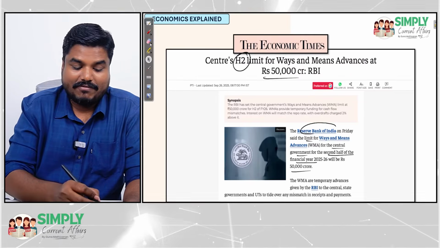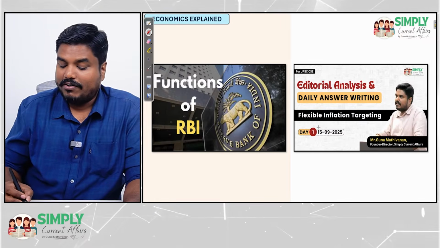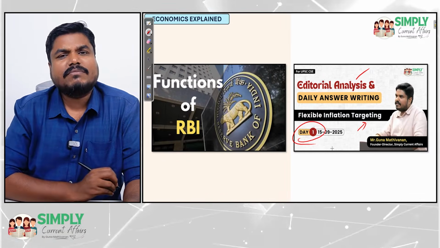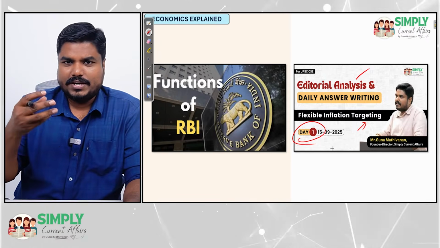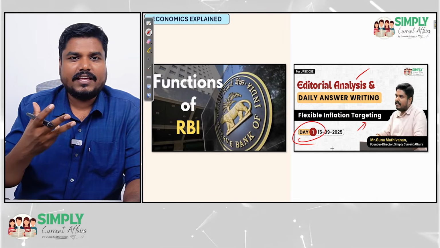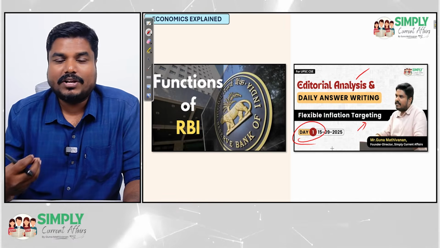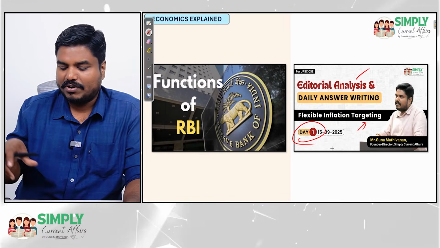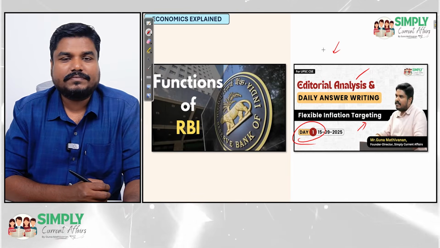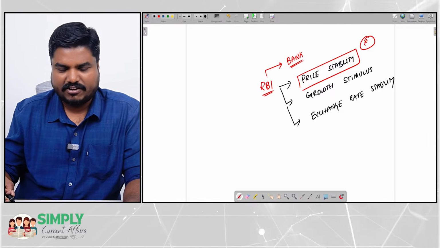About this we have discussed in detail. On day one of our editorial analysis initiative, I explained flexible inflation targeting in detail. Though it is an editorial topic, I explained the functions of RBI, the role of the Monetary Policy Committee, how RBI controls inflation, and what is flexible inflation targeting. Kindly go through this article, it will be very, very useful. So, there are several functions which I have mentioned.